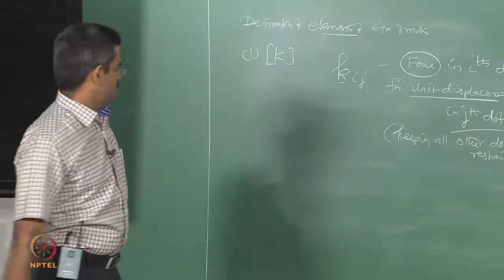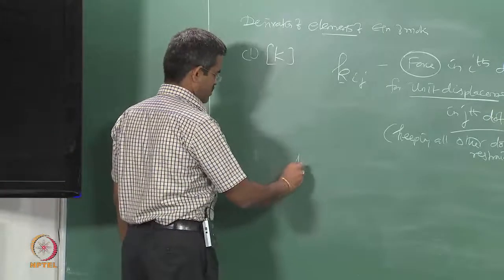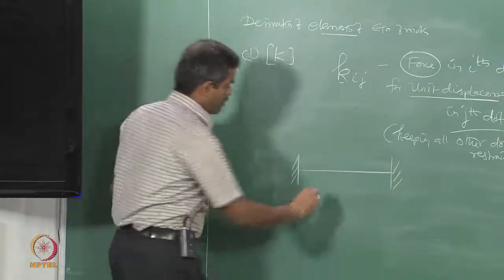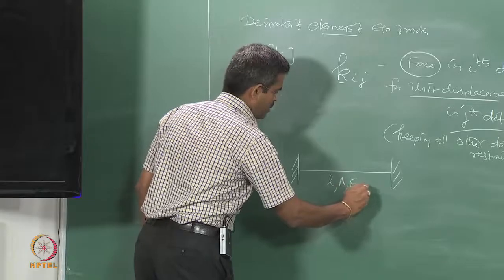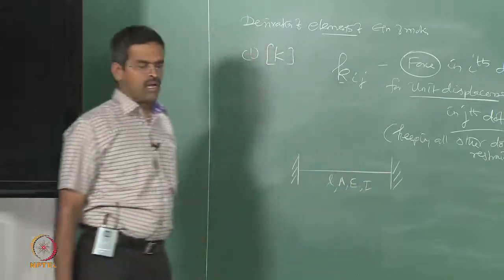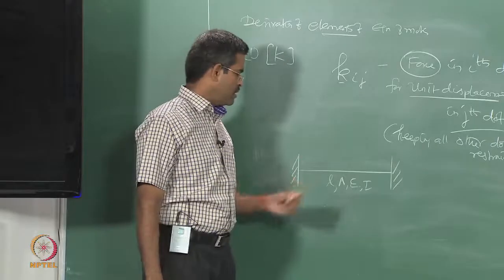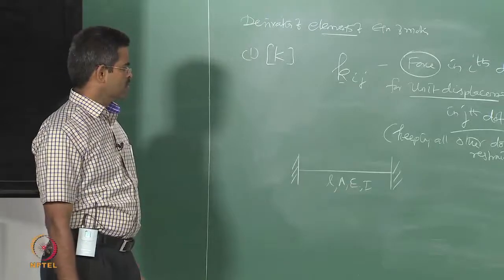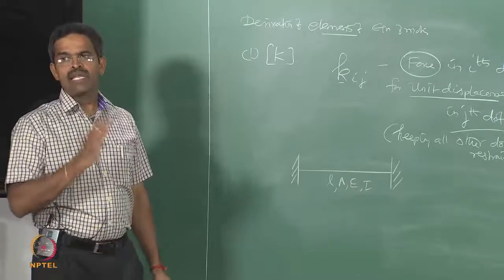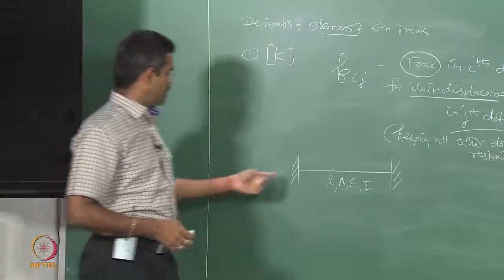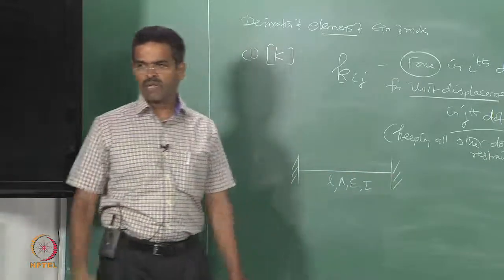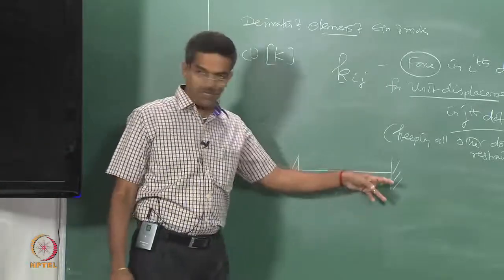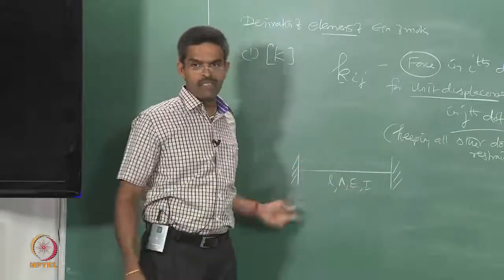Okay. So, if I have a beam which is fixed at both the ends, the beam has length L, and A, E and I are the properties. I is the moment of inertia of the cross section, E Young's modulus of the material, A area of cross section, L the length of the member between the supports. I must mark the degrees of freedom for this. One can ask me what is the degree of freedom at these two joints. It is actually 0, it does not move anywhere, because this joint neither allows displacement nor rotation. The degree of freedom for this beam at these supports are 0.